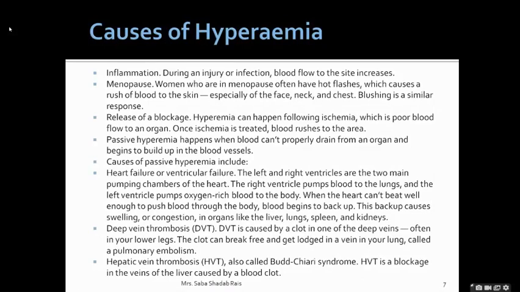Then the left and right ventricles are the two main pumping chambers of the heart. The right ventricle pumps blood. Now, these are all not applicable to the fish, all right? Because they do not have lungs, in short the blood circulation ceases. Then deep vein thrombosis, which is caused by clotting in the deep veins. Then hepatic vein thrombosis, that is your liver blockage.